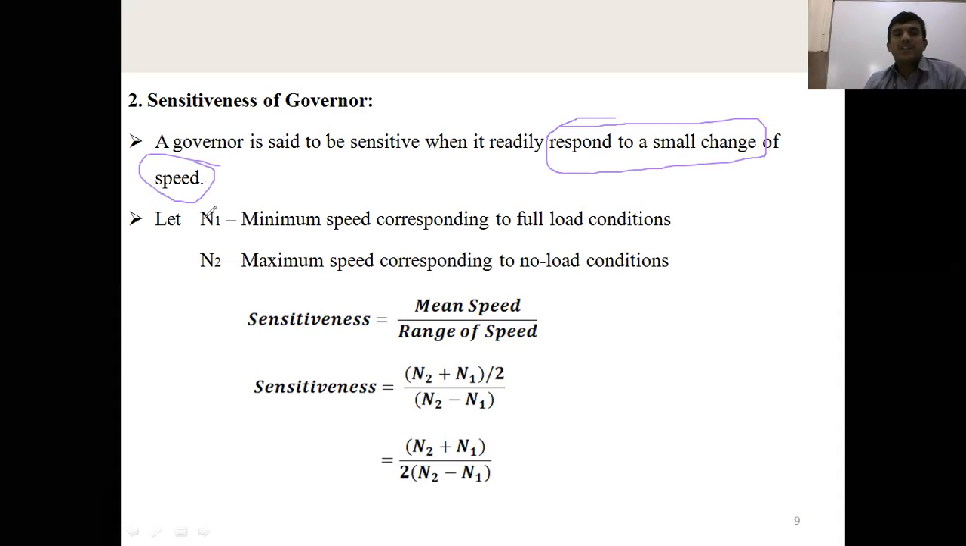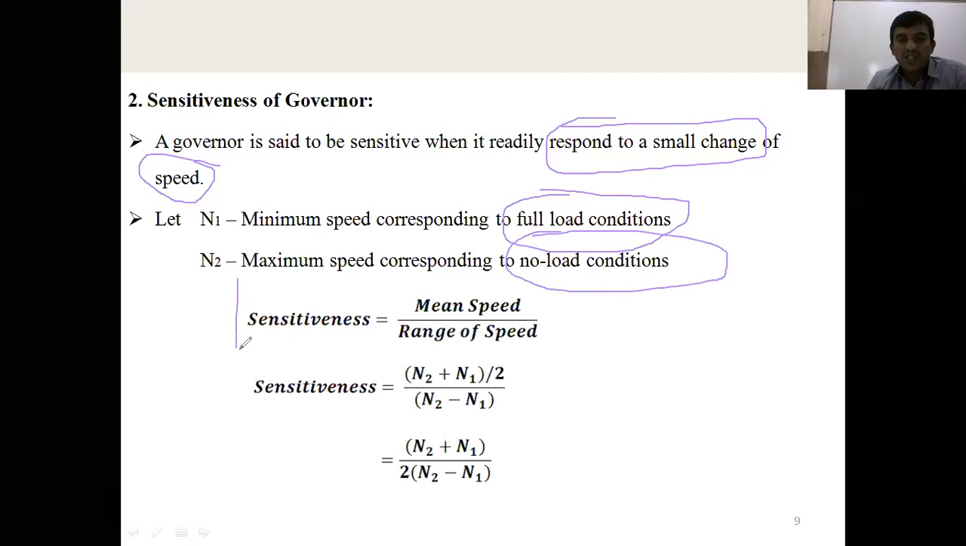For example, let N1 be the minimum speed of the governor shaft, corresponding to full load condition. Once it is full load condition, the governor shaft rotates at a very low speed. Let N2 be the maximum speed, corresponding to no load condition. In no load condition, the governor shaft rotates at high speed. Then what will be the sensitiveness?